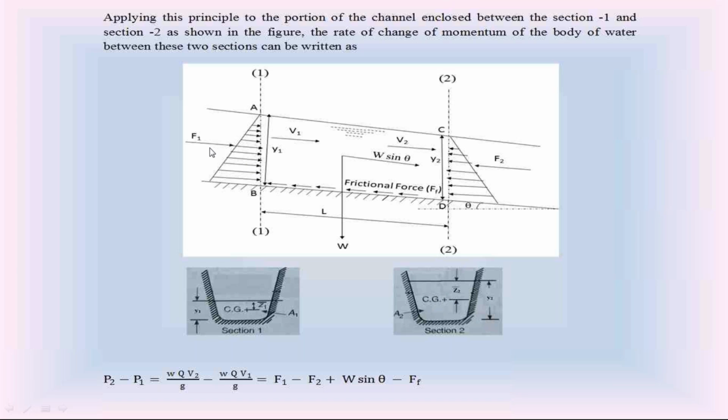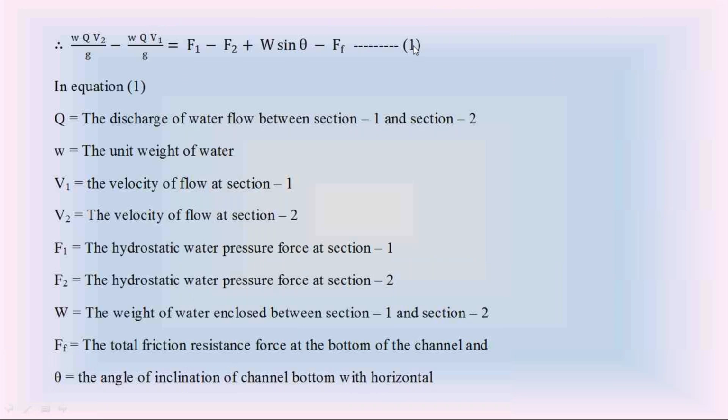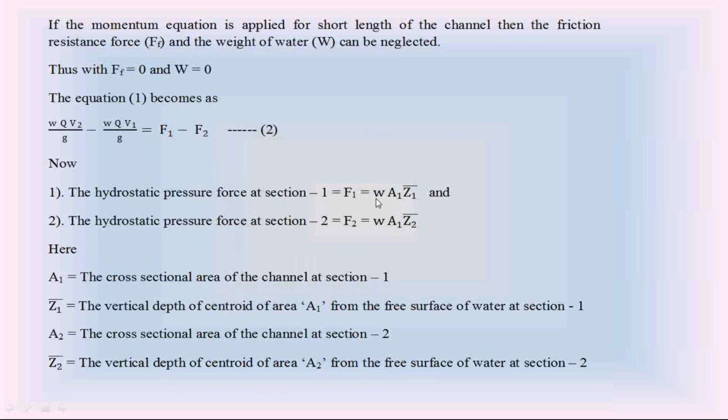At section 1, the hydrostatic force F1 is equal to W A1 into Z1 bar. Remember, we neglected this W sin theta force and friction force. Now coming to this equation 1. In that equation 1, we neglected W sin theta and friction force.